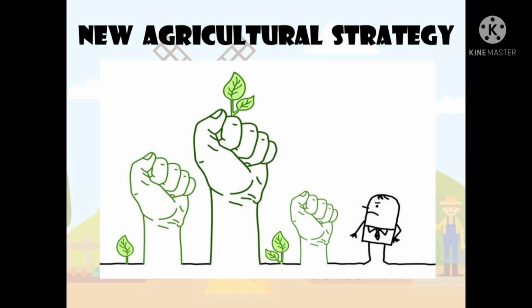The new agricultural strategy was put into practice for the first time in India in 1966. This was termed the high-yielding variety program. The high-yielding variety program was introduced in the form of a package program since high-yielding varieties of seeds required regular and adequate irrigation facilities, extensive use of fertilizers, pesticides and insecticides. As a result of this program, a surprising increase in food grain production was observed in 1967-68. The economists termed the increase in production the Green Revolution.